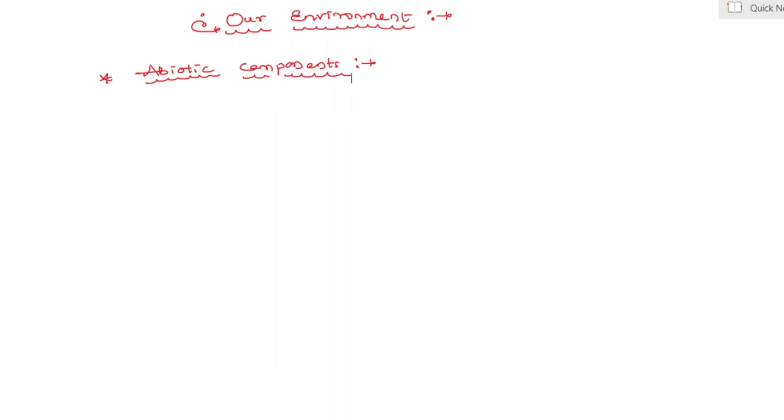foul smell, it means a bad smell. Second effect is dumping of industrial waste reduces the fertility of soil and leads to reduction in crop yield. Third, breeding of flies in huge quantity on this waste carries germs and spreads diseases.